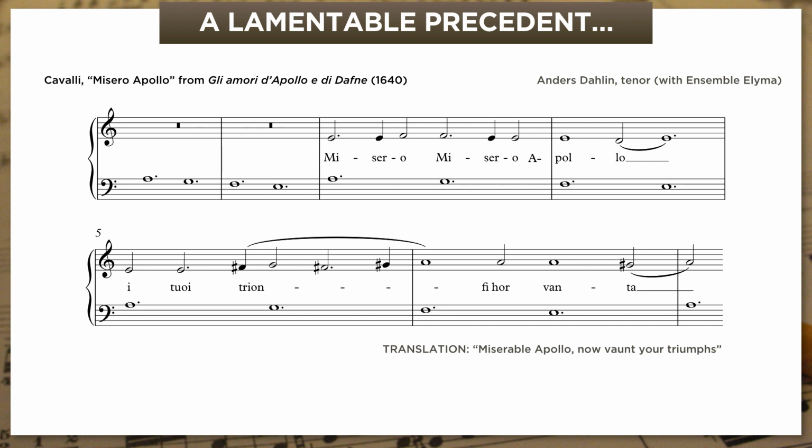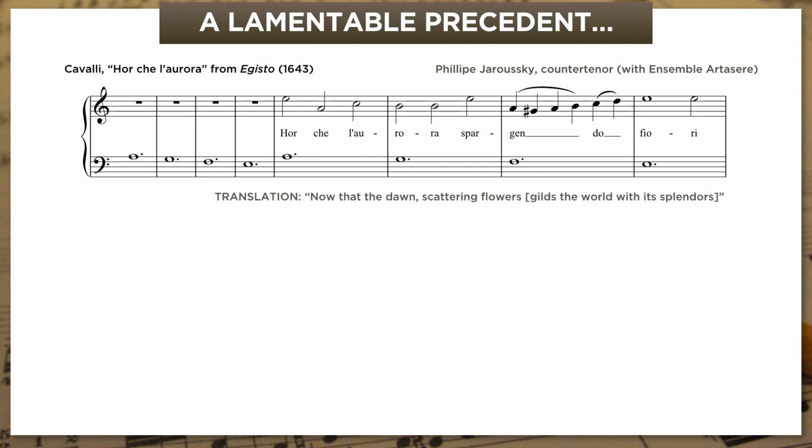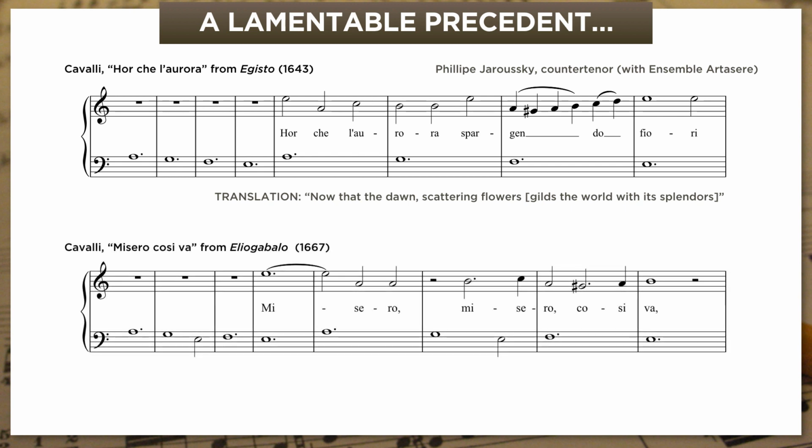So Cavalli was obviously impressed enough with the lament bass to steal it, and use it again, and again, and again in pretty much every opera he'd write from that point onward. Here it is 3 years later in Egisto. And here it is almost 30 years later in Eliogabalo.